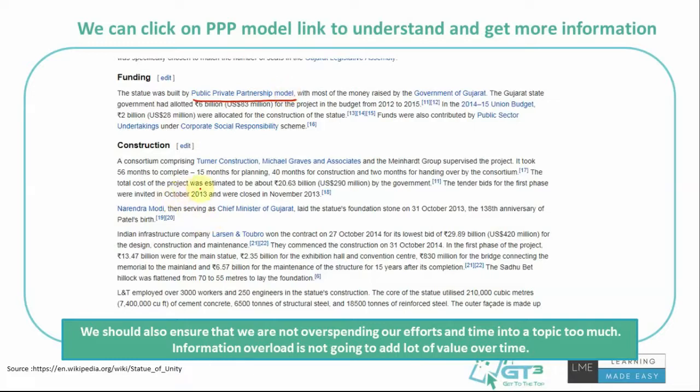You see all those links that are coming: the government of Gujarat, the 2014-15 Union budget. You can click on them if you want to know something specifically. But make sure that we are not overspending our efforts and time on a topic. If you are too curious, you could get into a vortex of topics and just keep reading. So it makes sense to stop at some point and go only to the extent where you feel it makes sense. That is a judgment call you have to build. Information overload would not help you; it's good to build knowledge, but reading a lot might not stick in your mind.